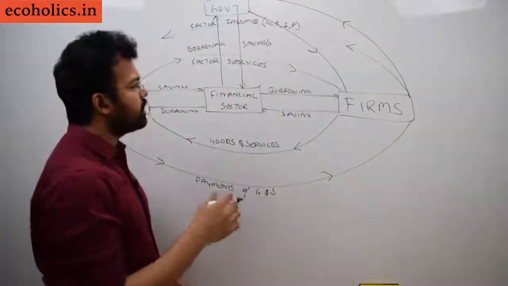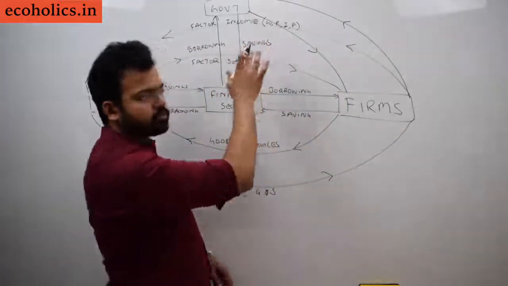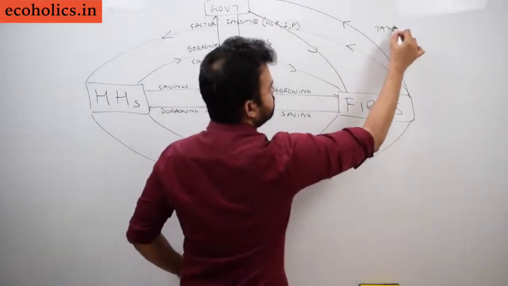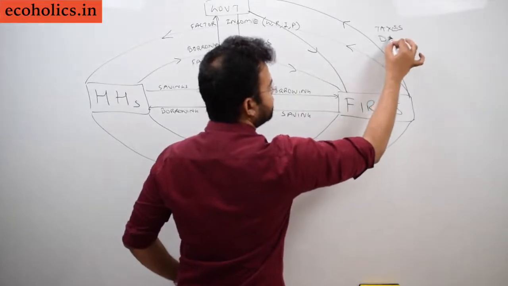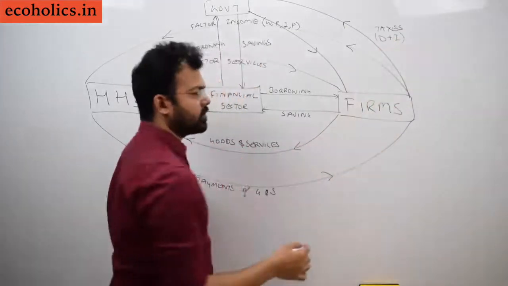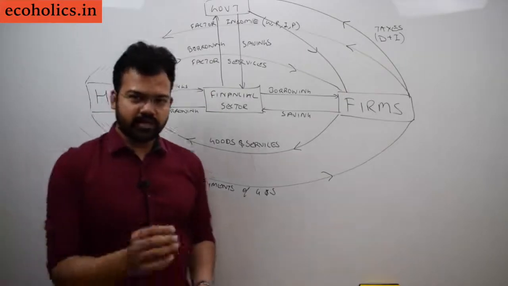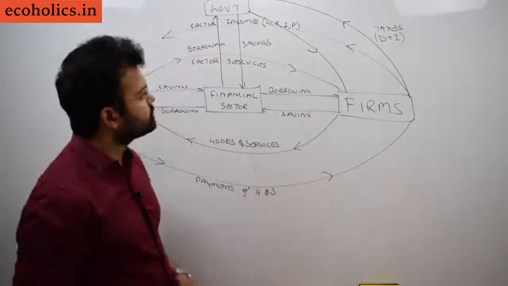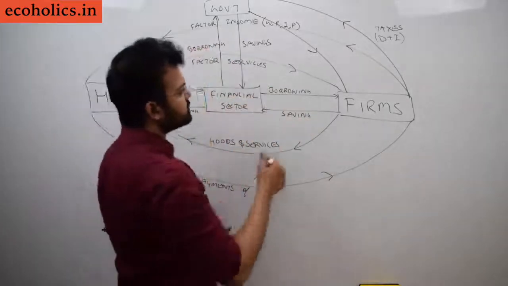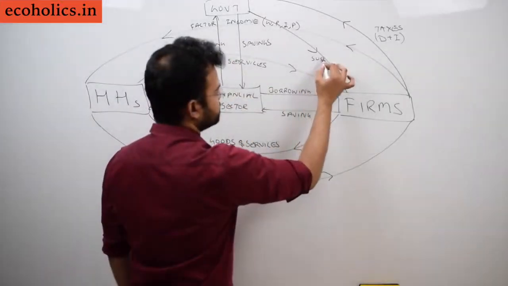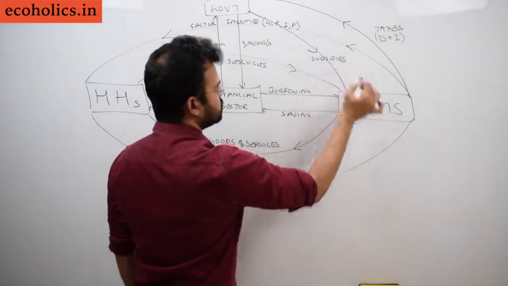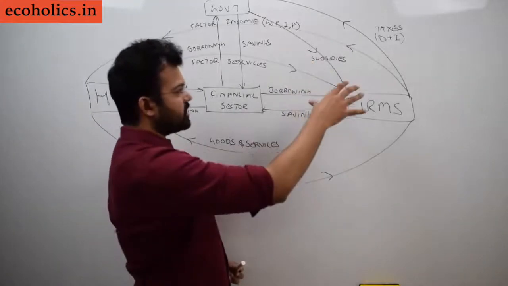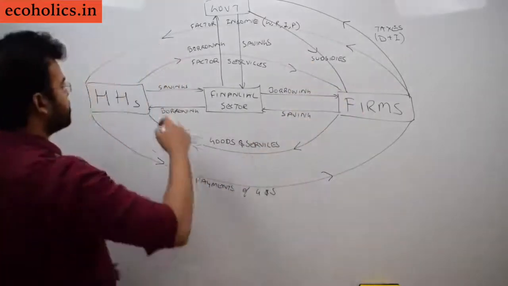Now what will firms give to the government? They will pay the taxes. Here taxes means direct plus indirect taxes, both, because corporate income tax is a direct tax and GST, goods and services tax, is an indirect tax. Now what in return are firms getting? Generally, firms are getting subsidies from the government. So this is the relationship between firms and the government.